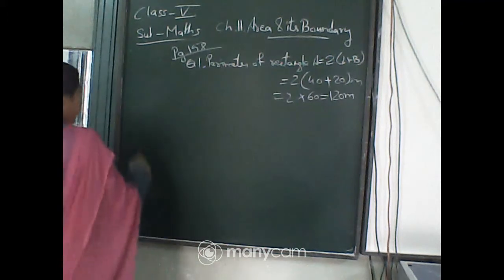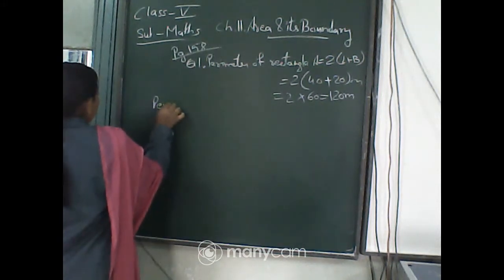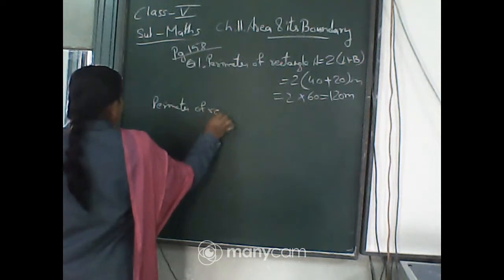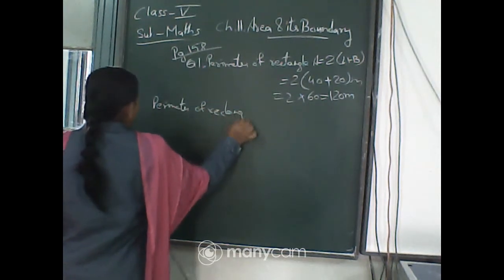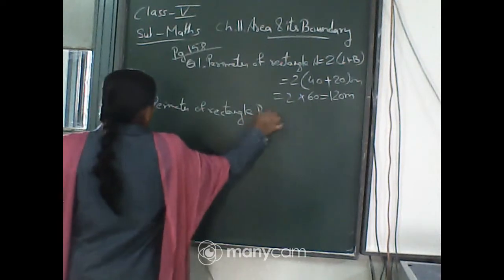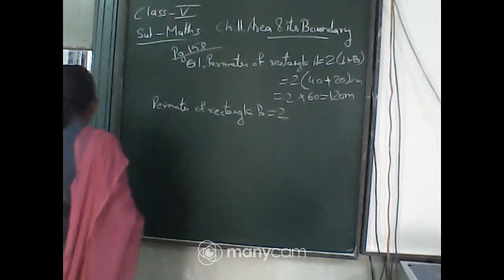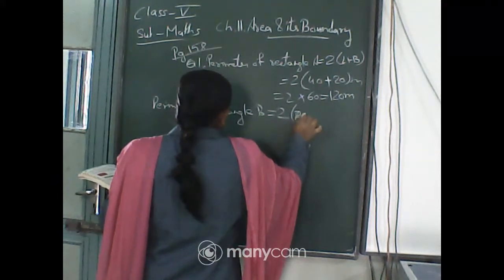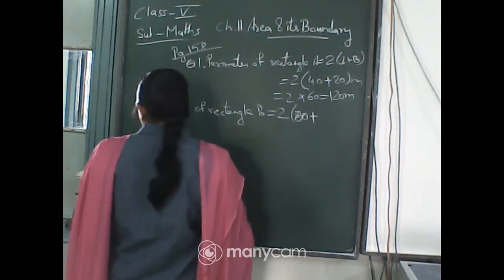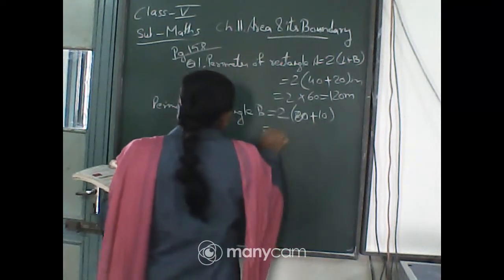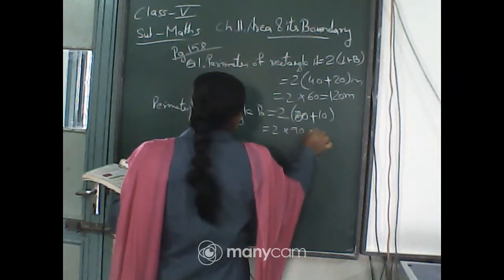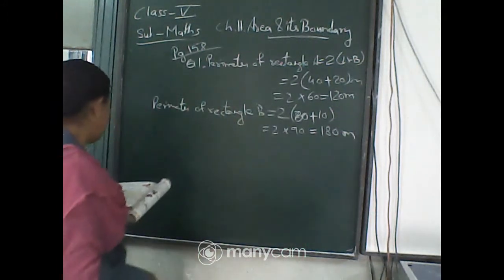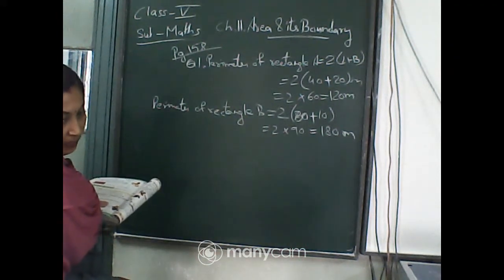Now quickly find the perimeter for rectangle B. Perimeter of rectangle B with the same formula, 2 into L plus B. Here L is given 80 and B is given 10. That means 2 into 90. 2 nines are 18. So 180 meters.